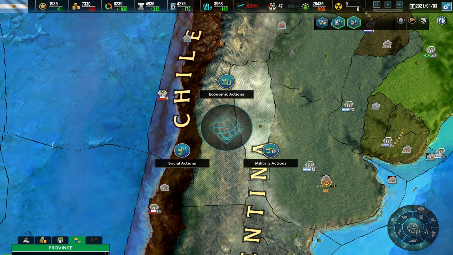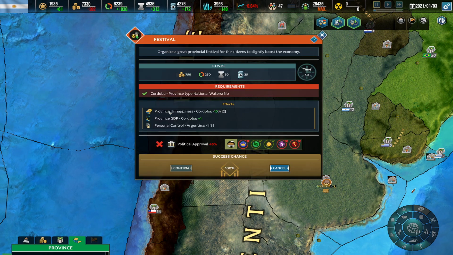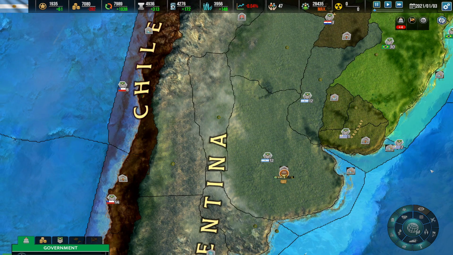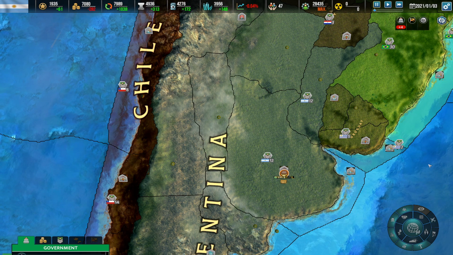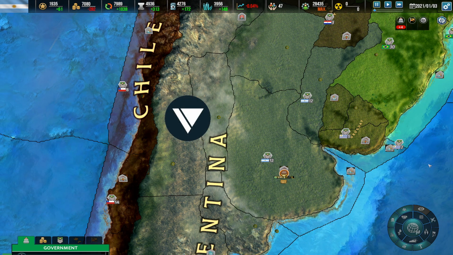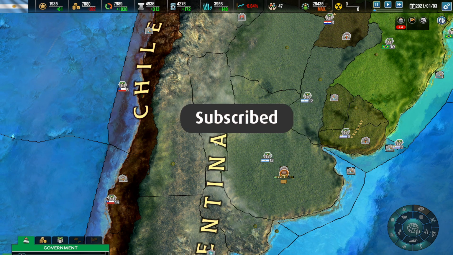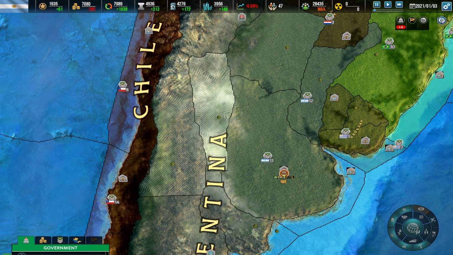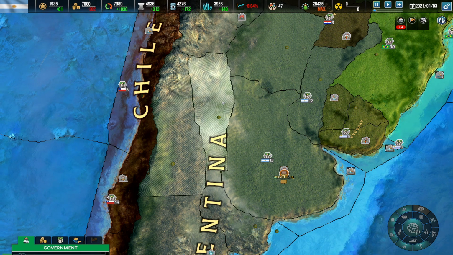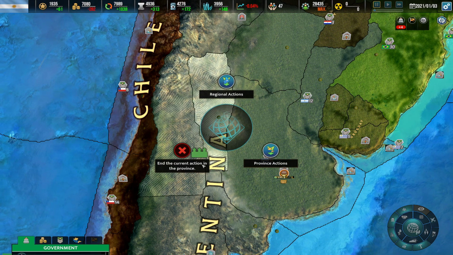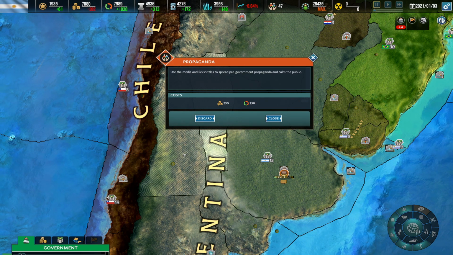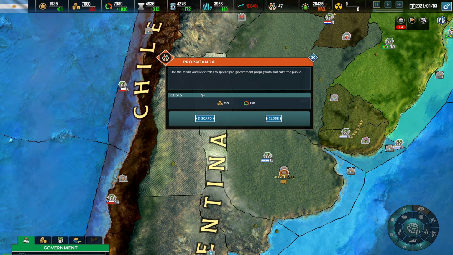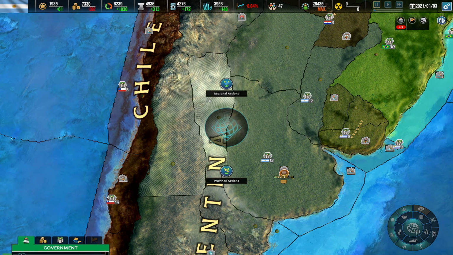So now let's see what happens when you go to the social actions and confirm the propaganda here. So you confirm. There are two ways to stop the action or discard it. Let's remember that we have an action here in Cordoba. We select Cordoba, we right-click, and we're going to see End the current action in the province. You can click there and you will be presented with the name of the action, the description, the cost, and discard.